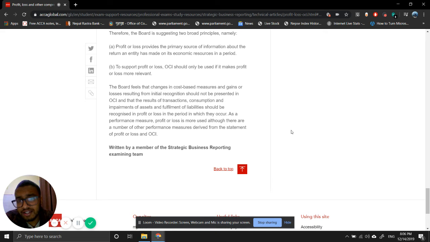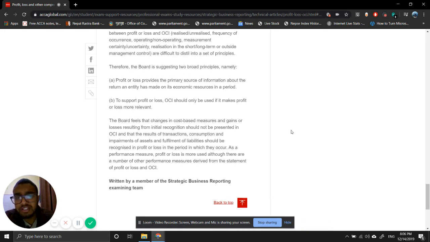The board feels that changes in cost-based measures or gains or losses resulting from initial recognition should not be presented in OCI, and that the results of transactions, consumption, impairment of assets and fulfillment of liabilities should be recognized in profit or loss in the period in which they occur.